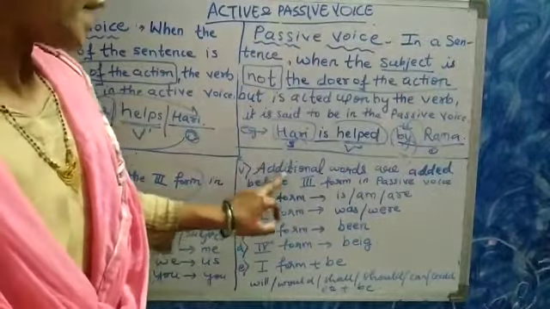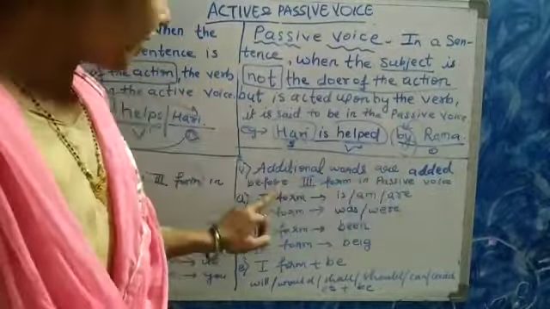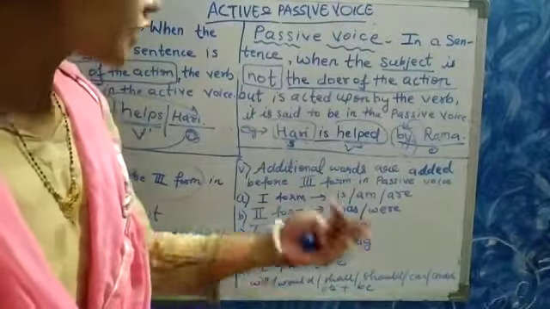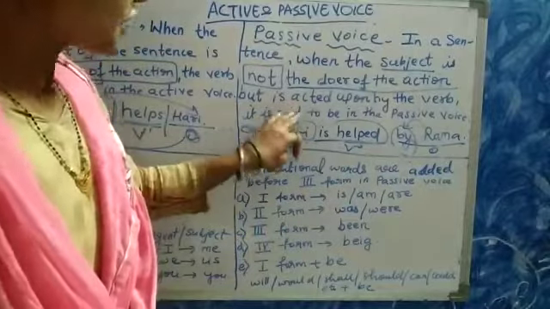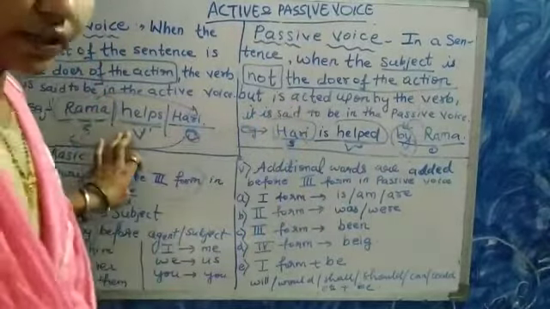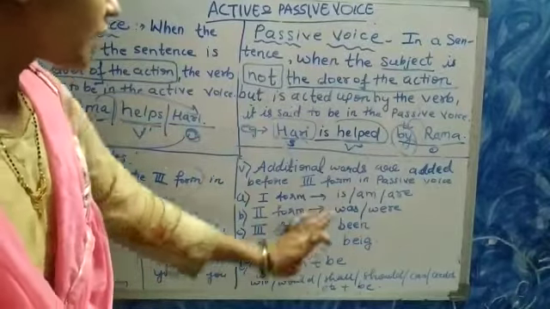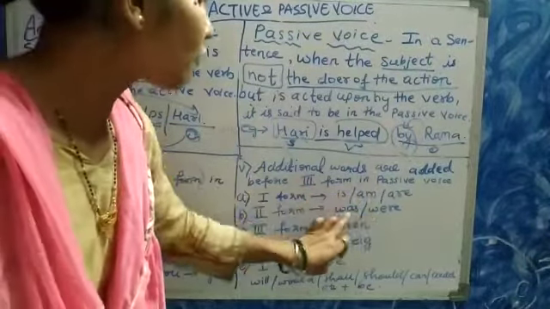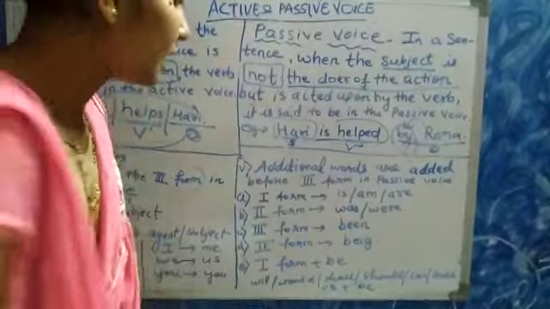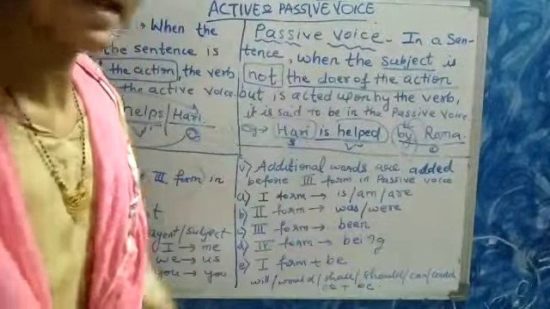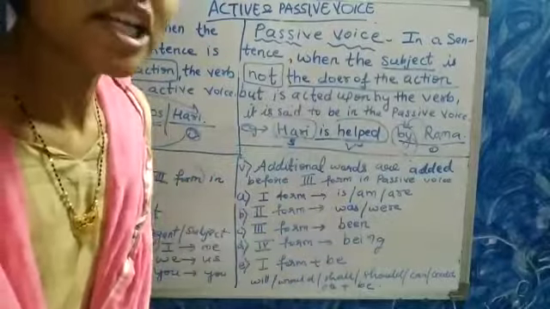Next, additional words are added before the third form in passive voice. In active voice, no additional word is given, such as is, am, are, was, were, been, being, be, etc. All these are additional words.